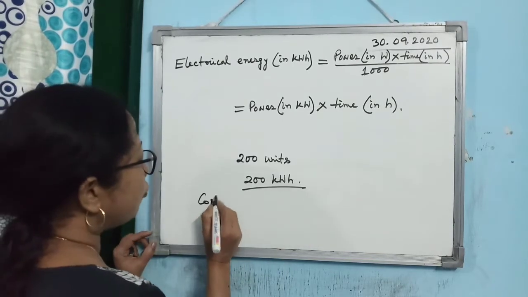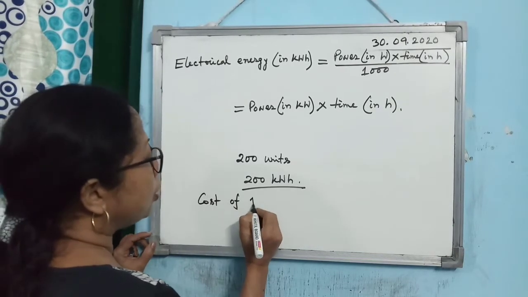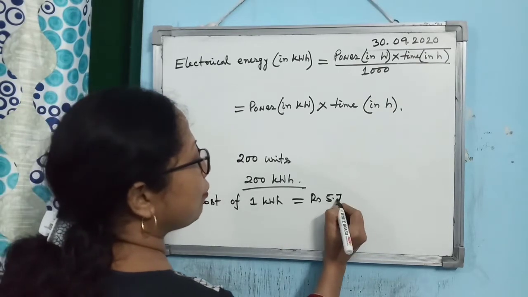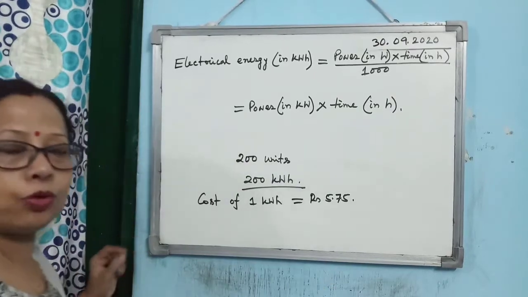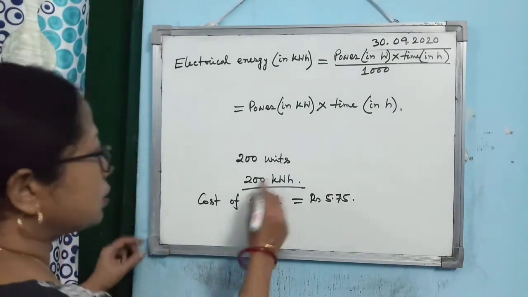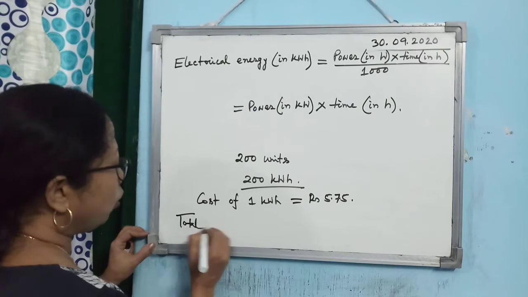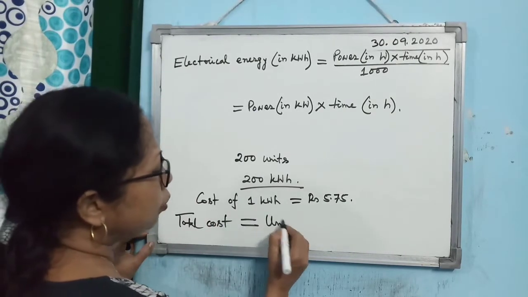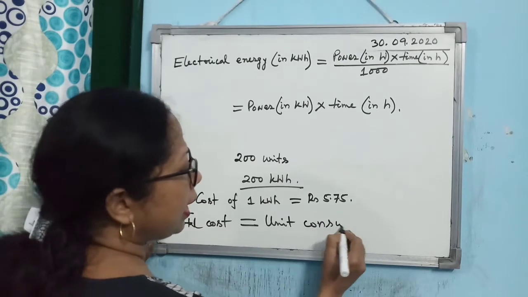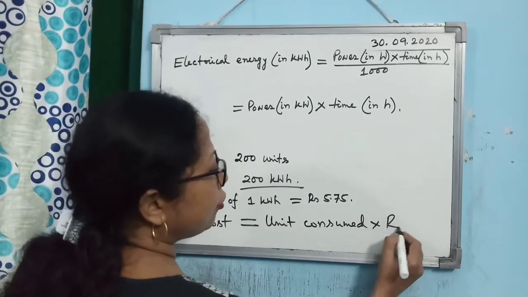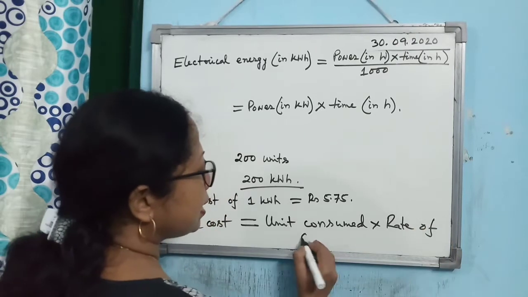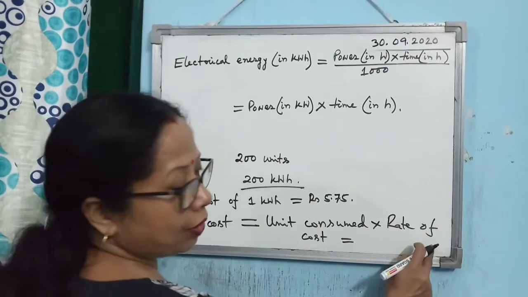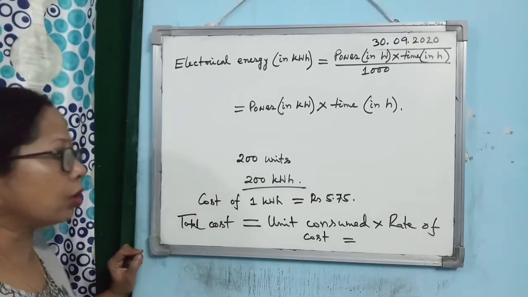Now the cost of electricity means the cost of 1 kilowatt hour, generally it is 5.75, means 5.75 rupees for 1 kilowatt hour. So you see what will be the total cost of electricity. Total cost will be units consumed, alright, multiplied by the rate of cost. Simply here how will you find out? 200 into 5.75, that will give you the total cost of energy.